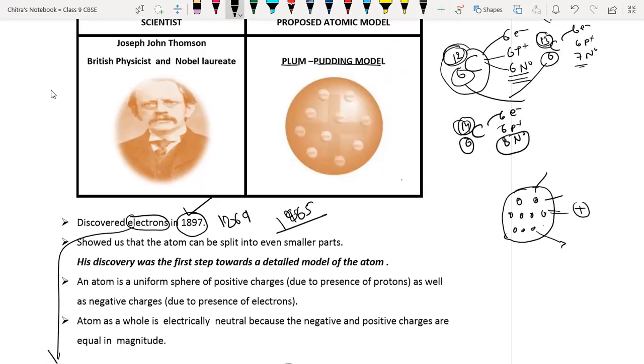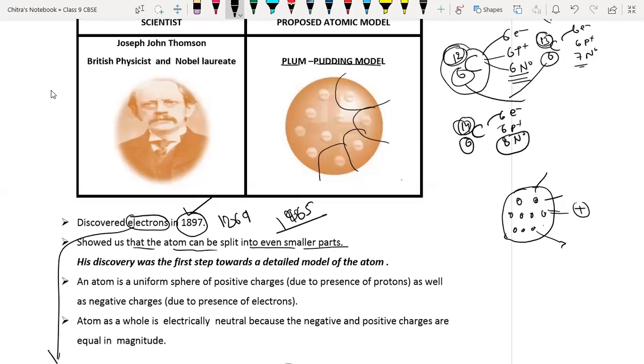He also showed us that the atom can be split into even smaller parts like proton, neutron and electron, but he never explained proton and neutron. At that time he only discovered the electron, and on the basis of the electron he told that atoms can be divided into basic parts.